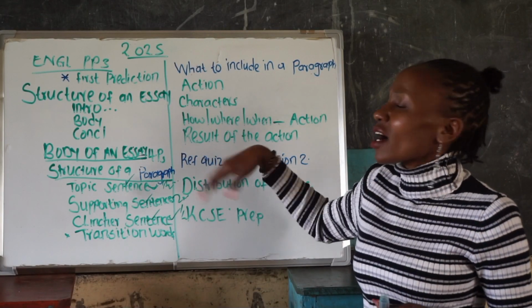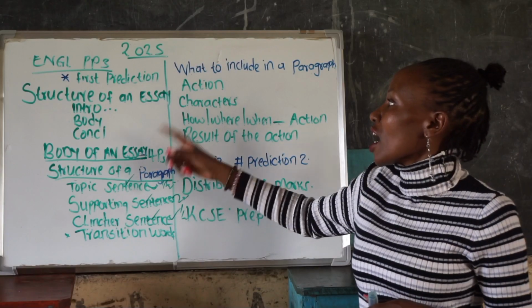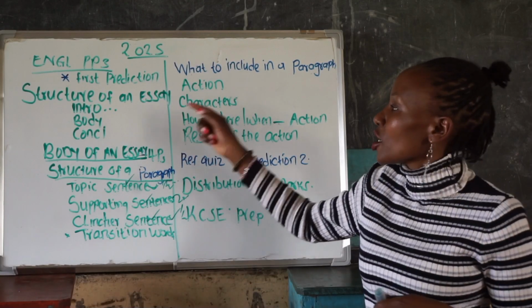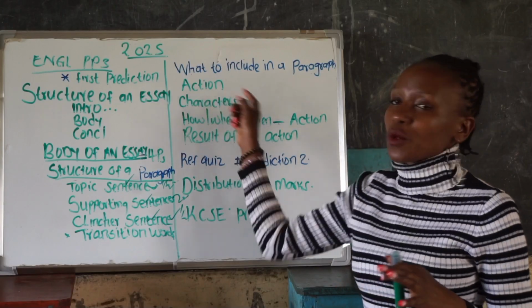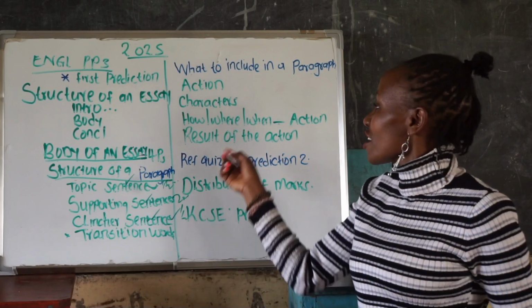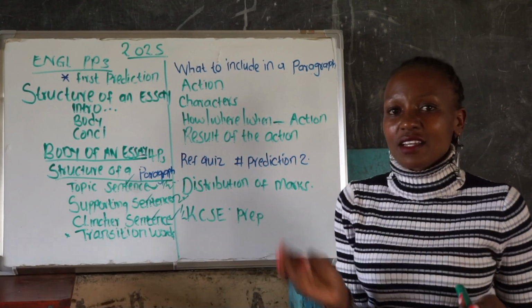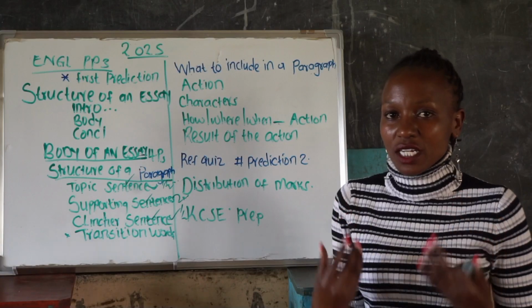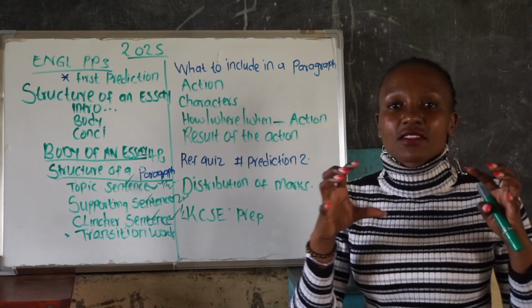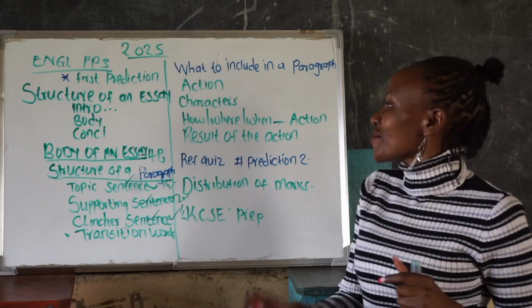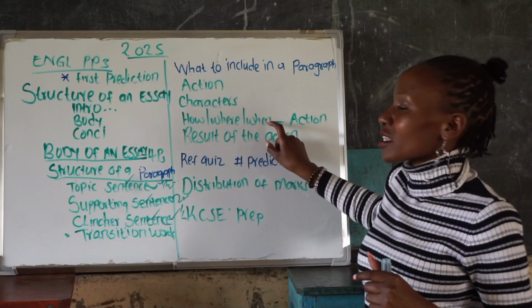So this betrayal, how was it done? Maybe how did Dr. Afolabi do the betrayal? Where was he and when was that? Sometimes the where and the when can be optional. You don't have to include it if it's not mentioned. But actually the how is very, very crucial. So make sure you include this and this and this.